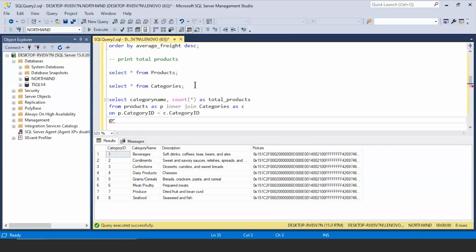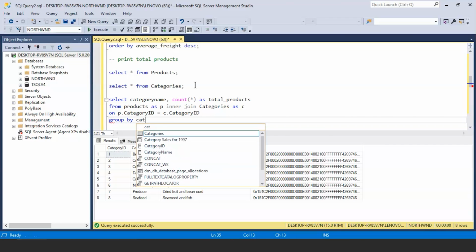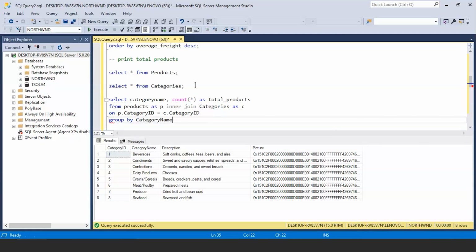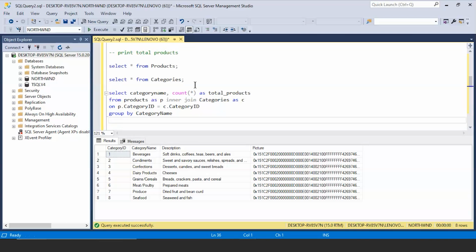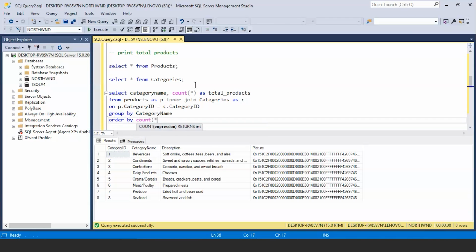Then I'm going to group my results based on the category names. So I'll write category name and we'll use the order by clause. I'll write order by count star descending.